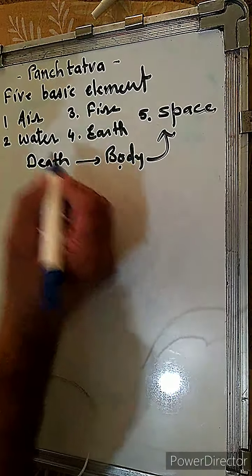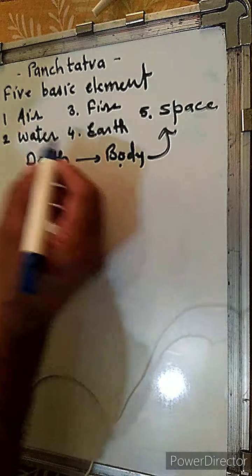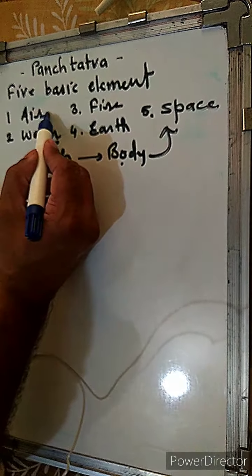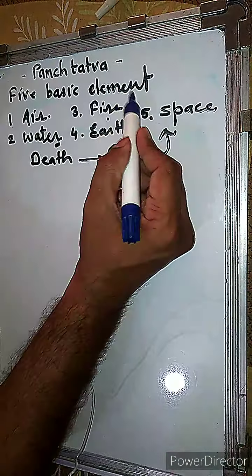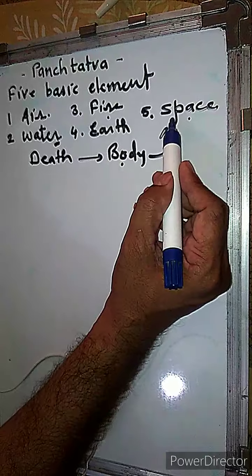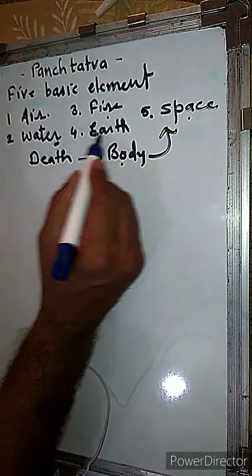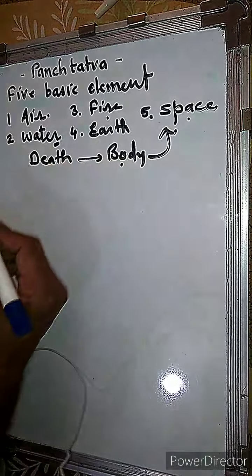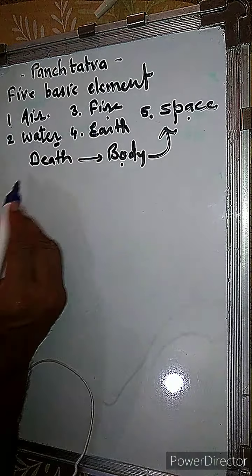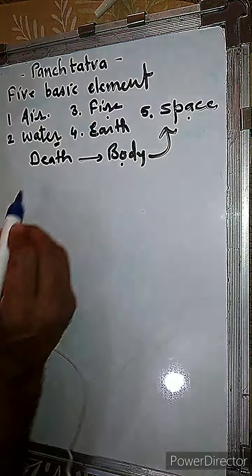So where are those five basic elements? In the body we have water; 70% of water is present in the human body. Air is present. Fire means energy in the form of which we have it. Space means whatever space is available in the body. Earth means soil, elements and minerals present in the body. So these are the five basic elements as per the ancient philosophers.